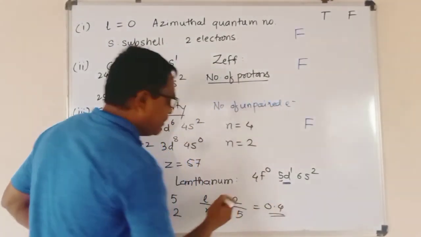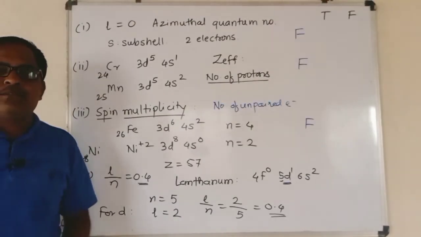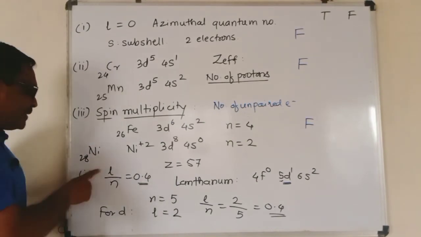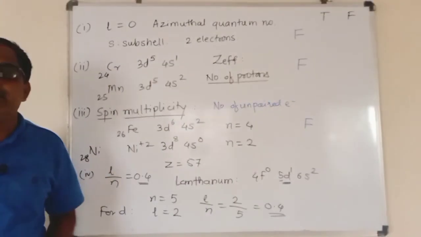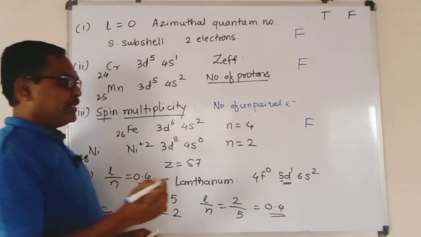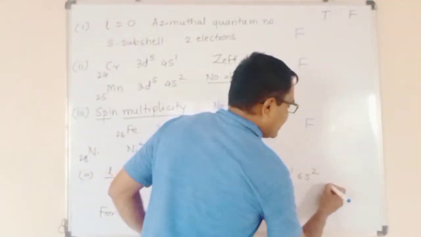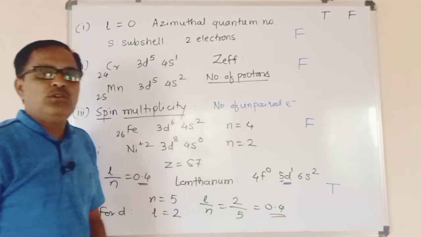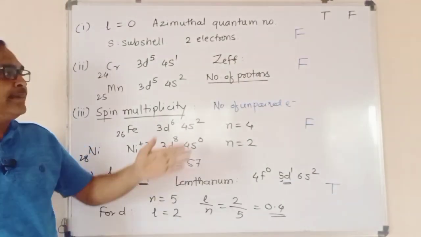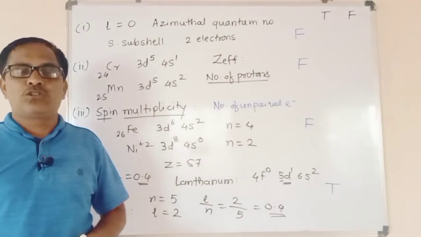So the 57th electron of the element, that is the last electron, gives the ratio of L divided by N equal to 0.4, which is the statement, and therefore it is a correct statement, a true statement. So these are the 4 statements, and we have decided whether they are true or false.